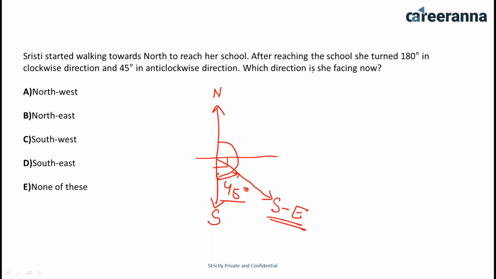Which direction is she facing now? So she is facing southeast. So if we see in the options, you can directly say that option D is the right answer. Okay, so mostly students gave the right answer. That means now the concept is getting clear to you, and this question is also very easy to solve. Now let's see the next question.